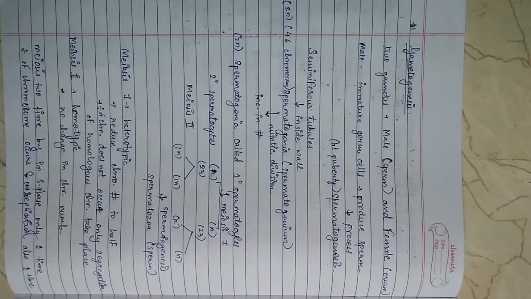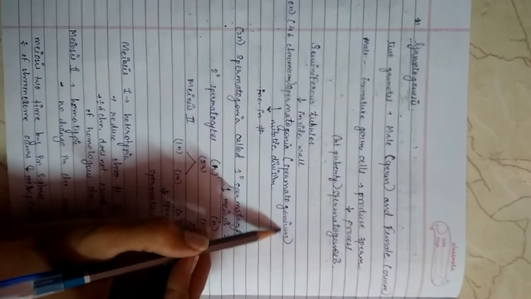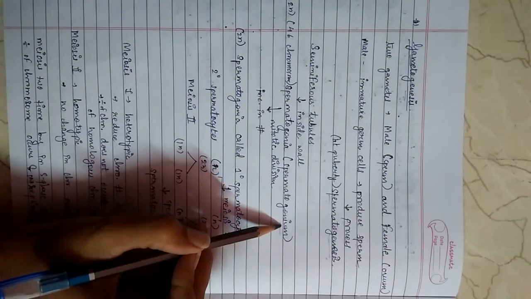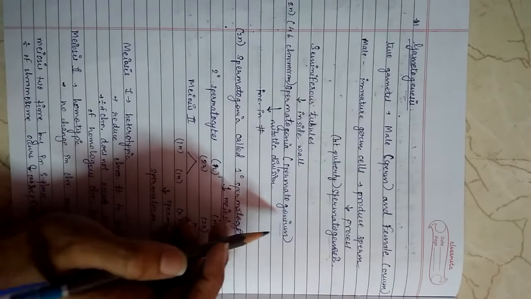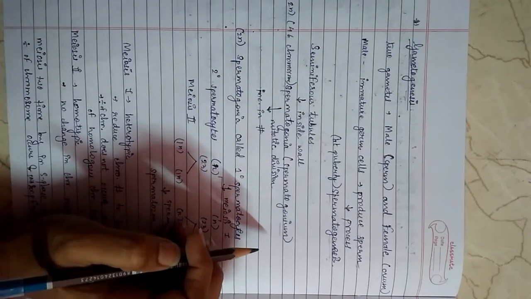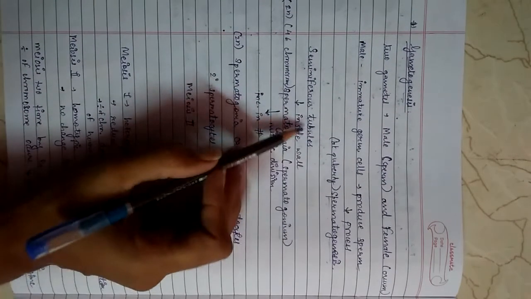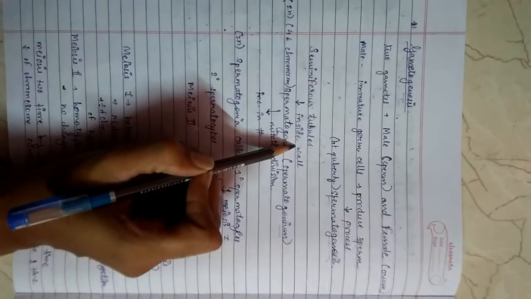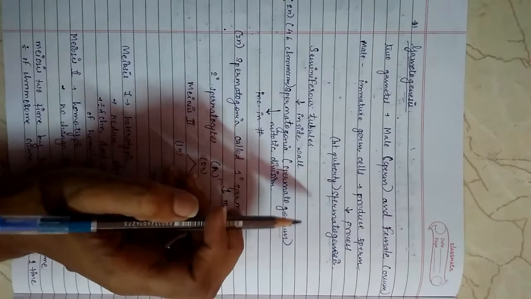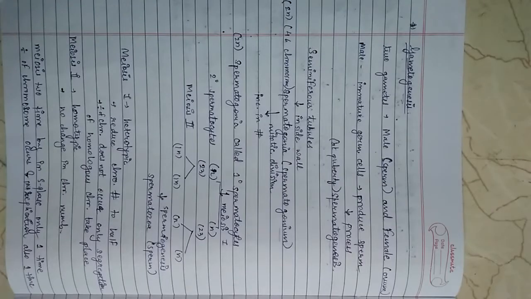The single one is known as spermatogonium, and when there are many it is known as spermatogonia, present on the inner wall of the seminiferous tubules.